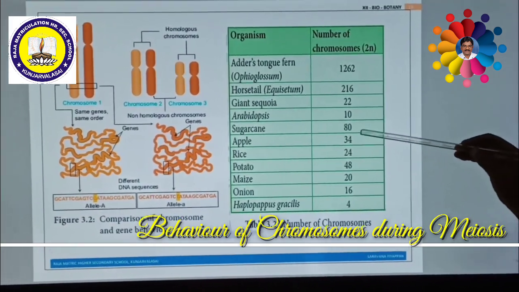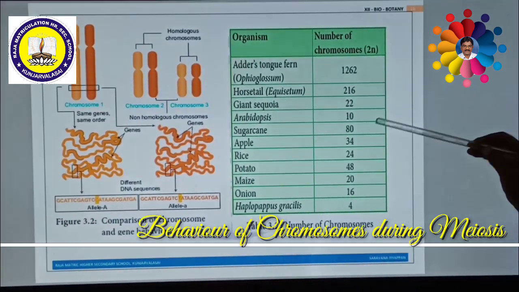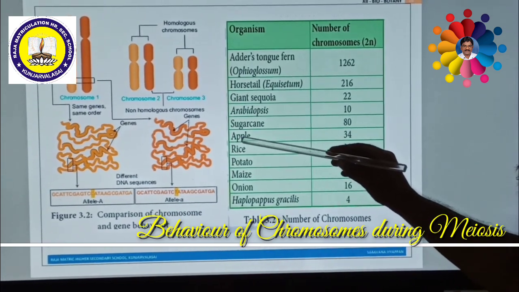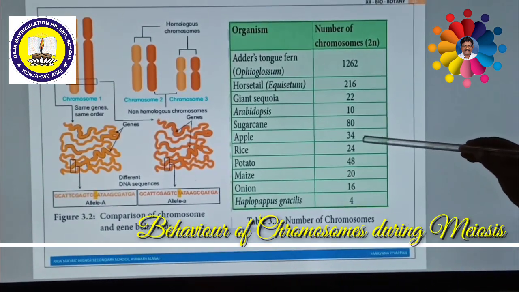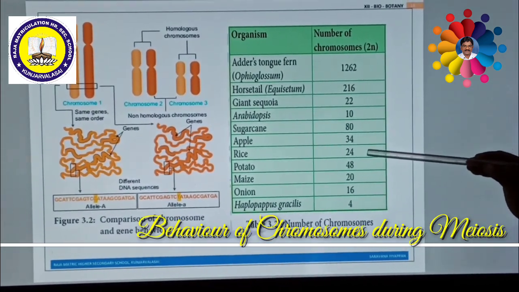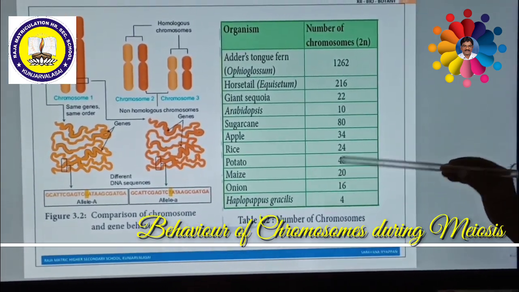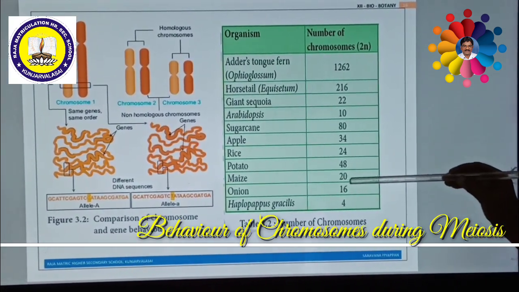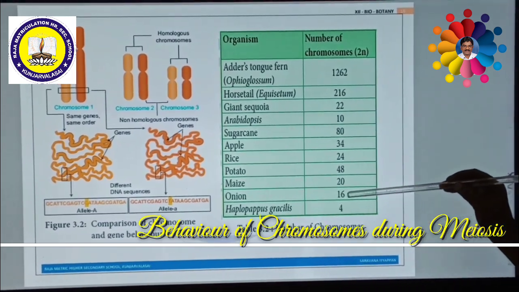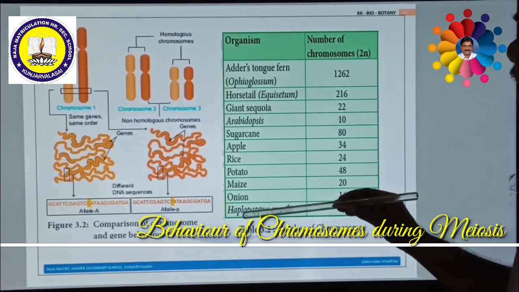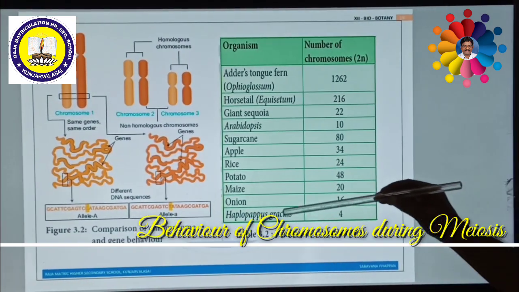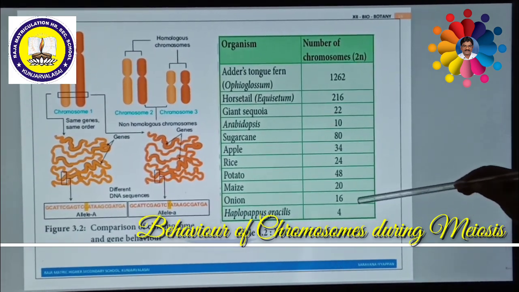Sugarcane has 80 chromosomes. In haploid condition, it has 40. Apple plant has 34 chromosomes. Rice plant has 24 chromosomes. Potato has 48 chromosomes. Maize has 20 chromosomes. Onion has 16 chromosomes. Haplopappus gracilis is one plant that has 4 chromosomes.